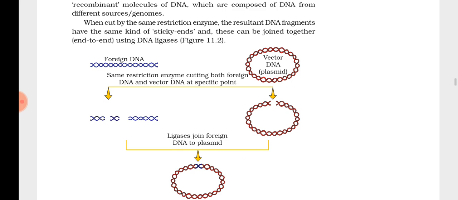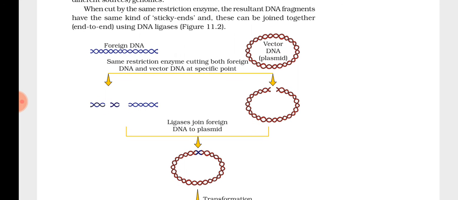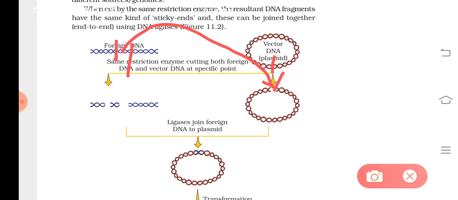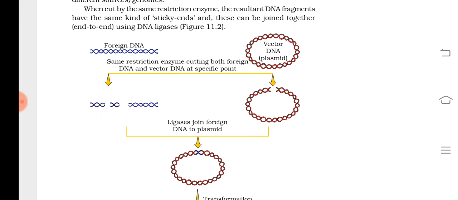So you can see that foreign DNA can be cut using the same palindromic restriction endonuclease. The vector also will be cut. So this is the foreign DNA. From this, if you want to take this much, you can use restriction endonucleases. Then here you will make a cut, and into this portion this will be added. Understood? And form a recombinant molecule.